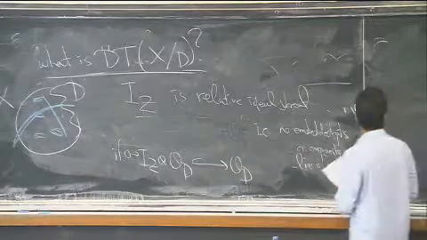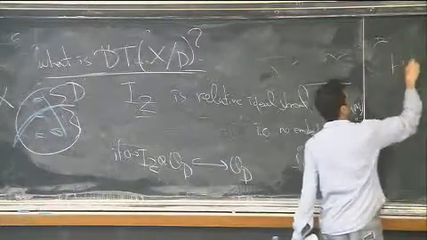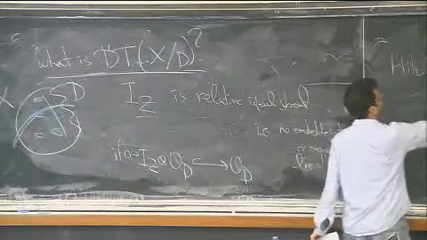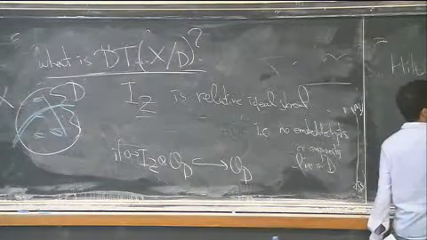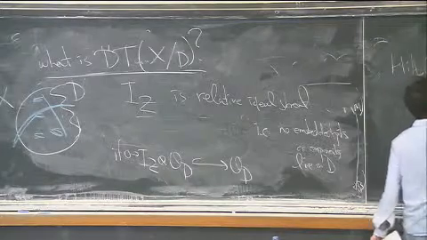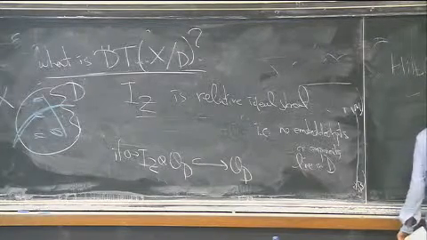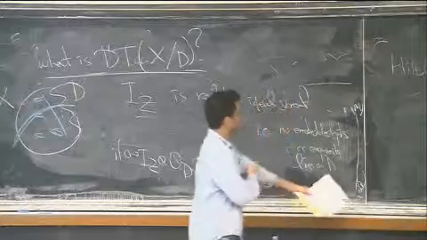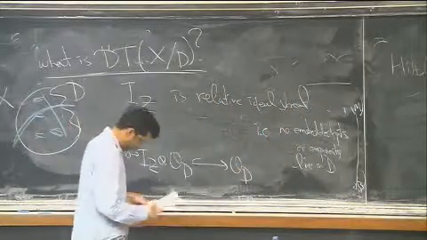So this is an open condition. So it defines some kind of open subset of my original Hilbert scheme.